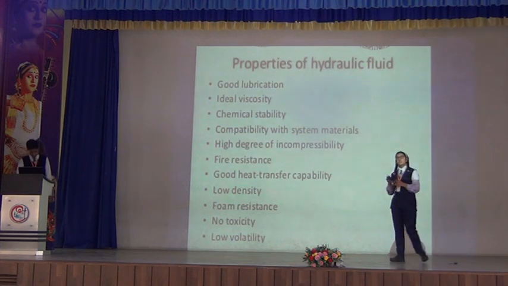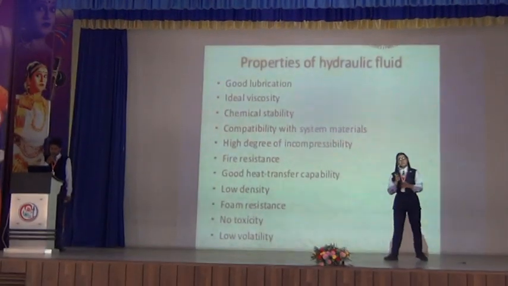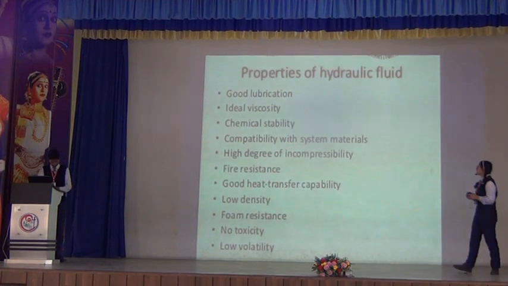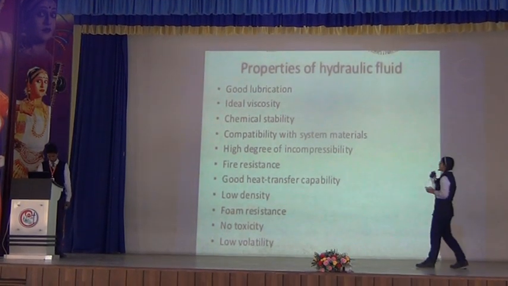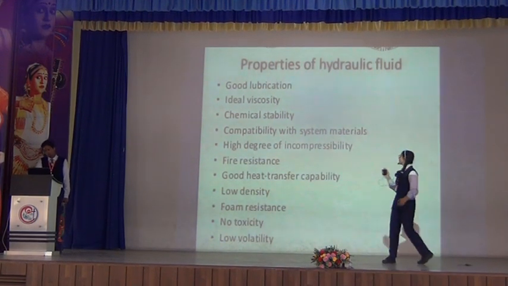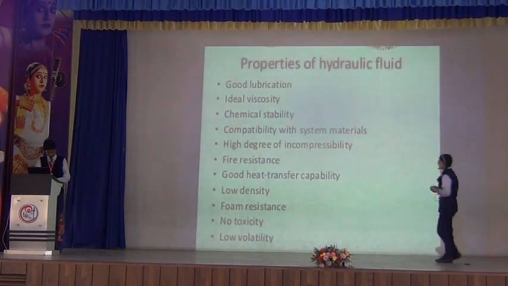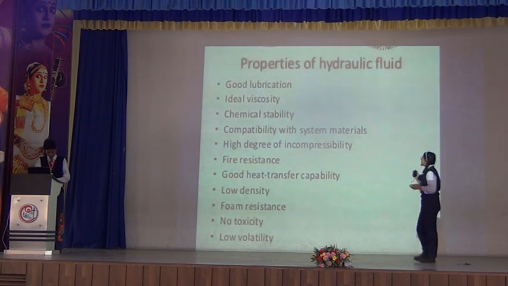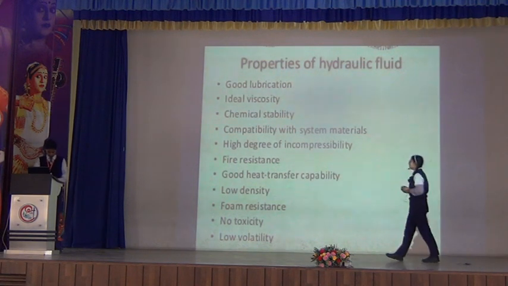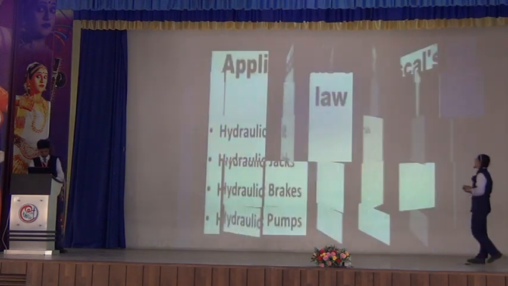Now, if we are using a liquid in hydraulic machines, the question arises, which kind of liquid can be used in hydraulic machines? Here are the properties of a liquid which can be used: good lubrication, ideal viscosity, chemical stability, compatibility with the system material, high degree of incompressibility, fire resistance, good heat transfer capability, low density, foam resistance, no toxicity, and the last one is low volatility.